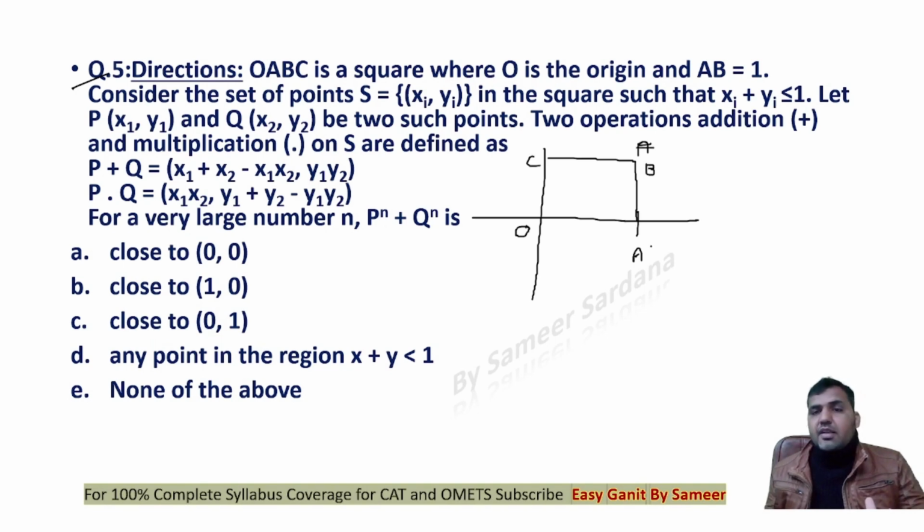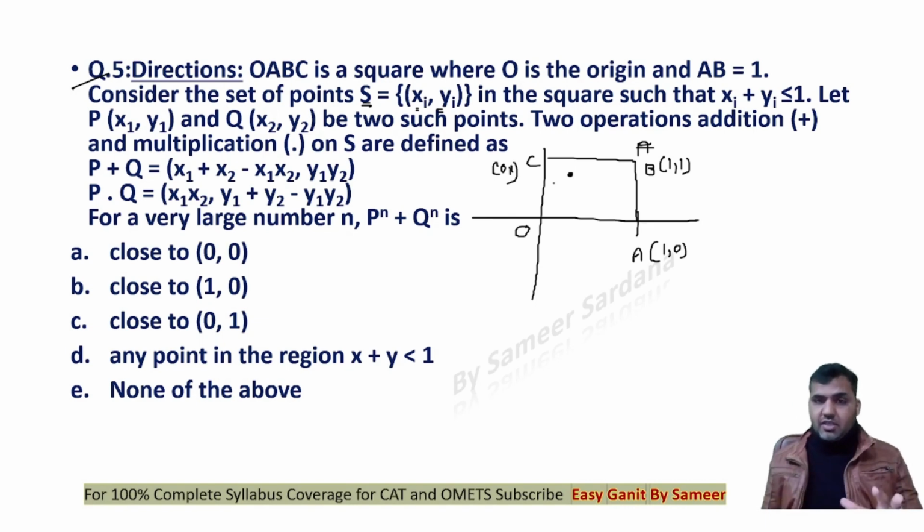OABC, right? So the coordinates of this point will be 1, 0. This would be 1, 1, and this will be 0, 1. Now, any point S, which in terms of abscissa and ordinate is represented as x and yi, lies inside the sphere. So S is set of points which lies inside the sphere, such that xi plus yi is less than equal to 1.